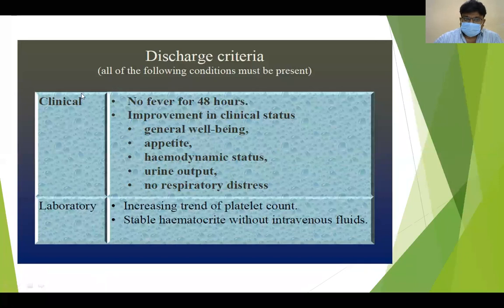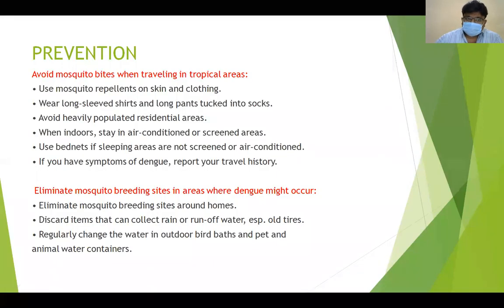Discharge criteria. Clinically, when there is no fever for 48 hours, or there is improvement in general well-being, appetite, hemodynamic status, and urine output, and there is no respiratory distress, you can discharge. Coming to laboratory findings, if there is an increasing trend of the platelet count and stable hemoglobin without intravenous fluid, you can discharge the patient. How to prevent dengue?